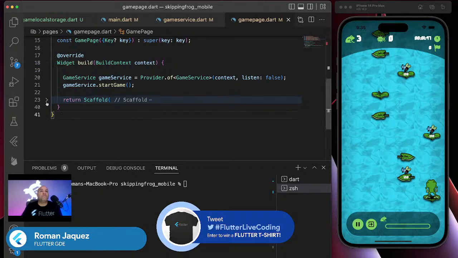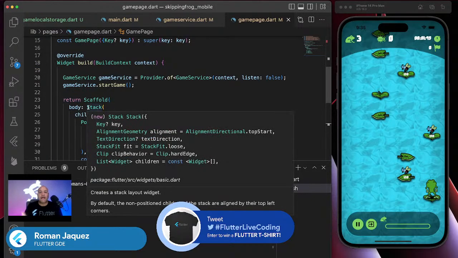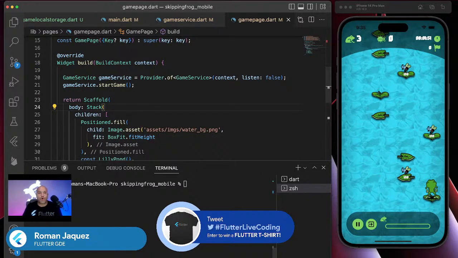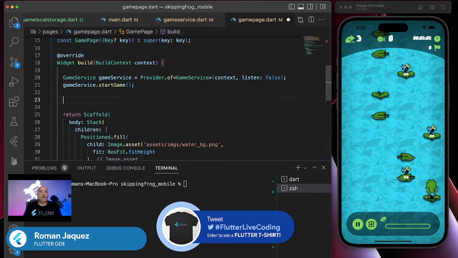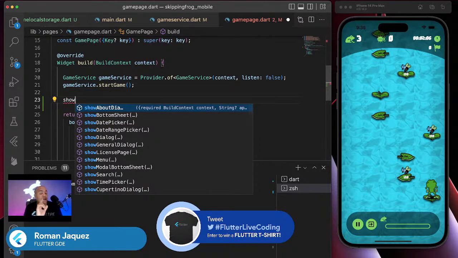Perfect. So instead of creating a component and triggering it, I'm just going to create a show modal bottom sheet and display it right there. I'm going to keep it really simple. So let's start. Right up here, I definitely want to start the game and whatnot. And then here, remember, this is a trick that I'm going to give you.